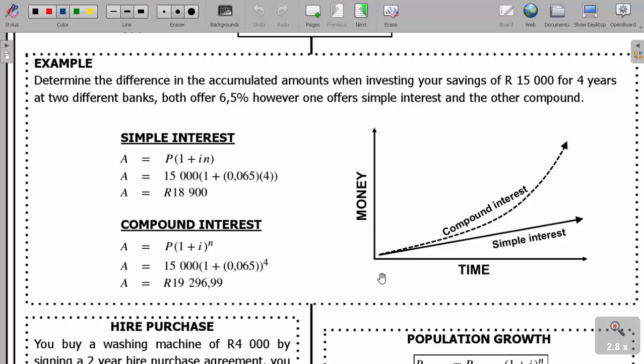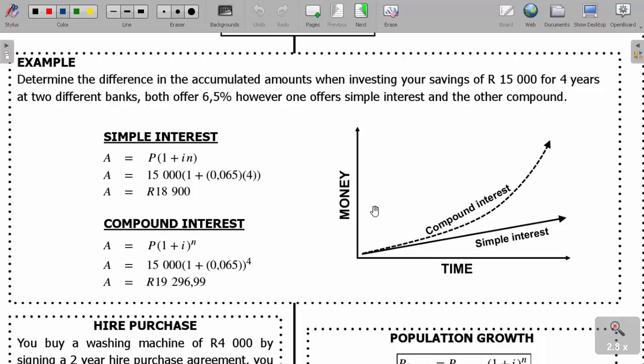In that case, if we are to show this graphically, if this is our money here, now the compound interest, it moves exponentially. You see it's going up like a parabola. It moves exponentially, it increases, okay? And then with the simple interest, it is a straight line with the same gradient. So this is simple interest, this one is for the compound interest over a period of time. In other words, if you have the same rate, I advise you to choose a compound interest offer because it's gonna give you more money at the end of the compounding period.